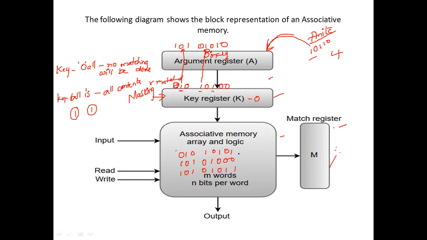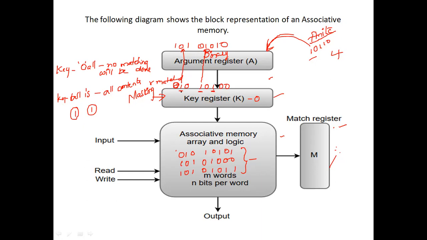So these are the three items that are stored in the memory, which are matched with the argument. So here the key register value, second position is having 1, fourth position is having 1, and this position is also having 1.